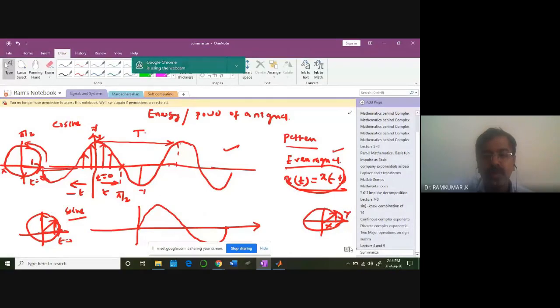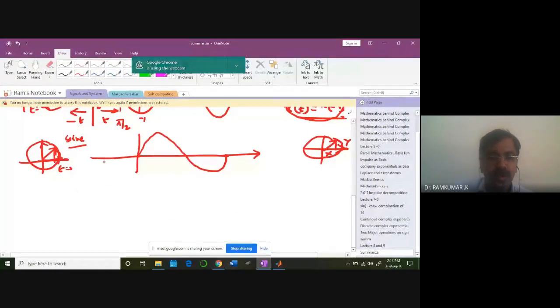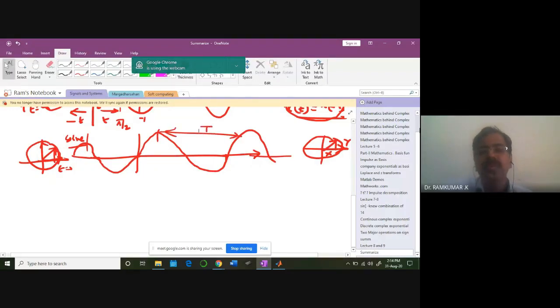Why? If you look at this case, it's going to be like this. The waveform is like this. This is the time period. So what is the time period here?